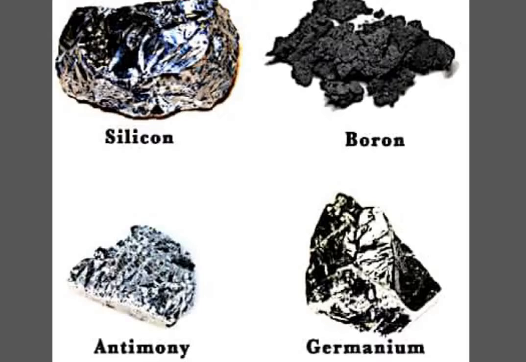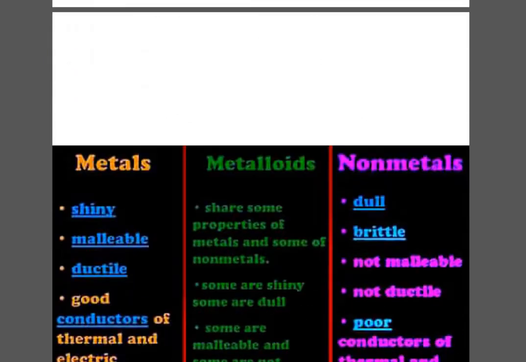So these are a few of the metalloids, and let me tell you that metalloids are elements which are majorly used in making semiconductors, which you study in physics basically. So these are the metalloids, having a few of the common characteristics of metals and non-metals.